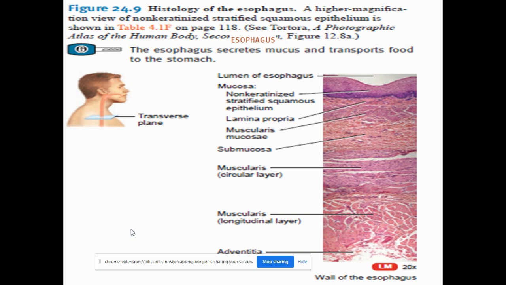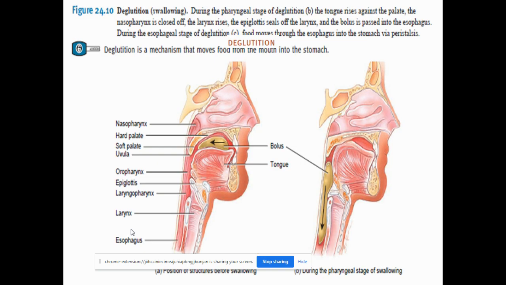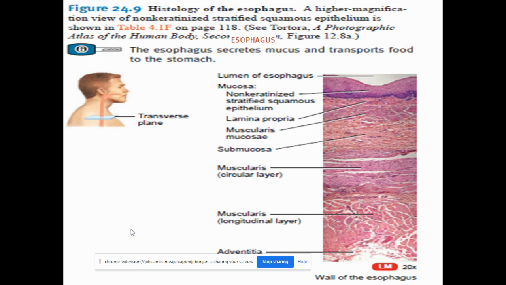Now you can see there are two openings. One is the upper esophageal opening, or valve, or sphincter. You can call it the upper esophageal sphincter, and also the lower esophageal sphincter. So where is this present? The upper esophageal sphincter is the opening between the mouth and the esophagus.